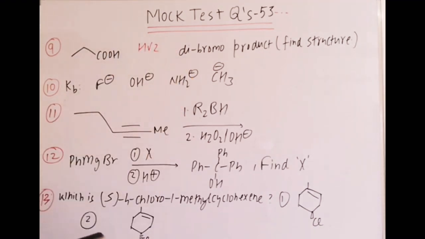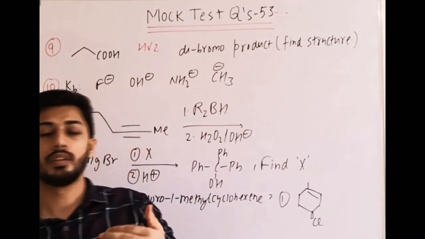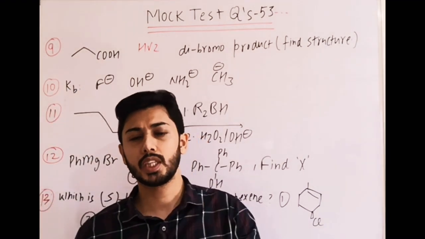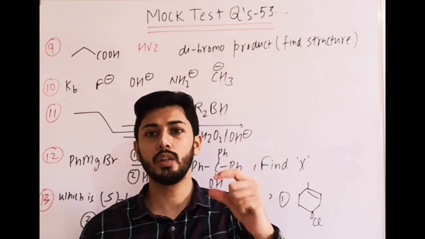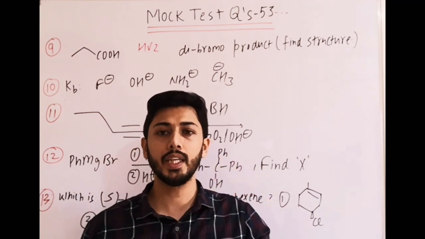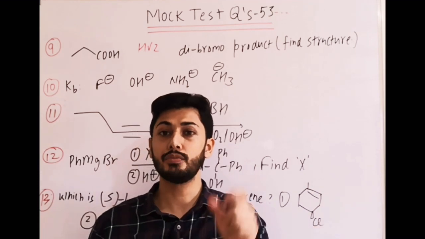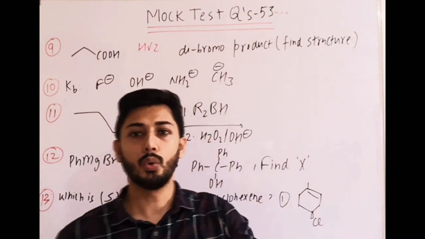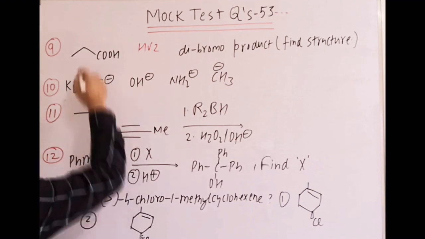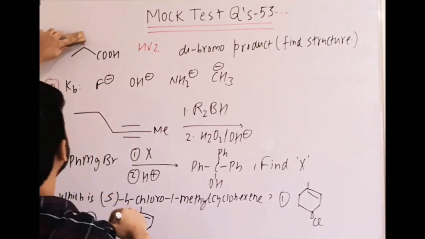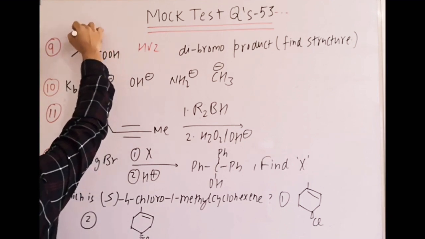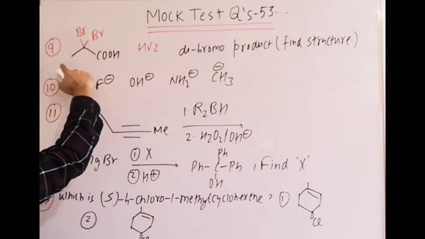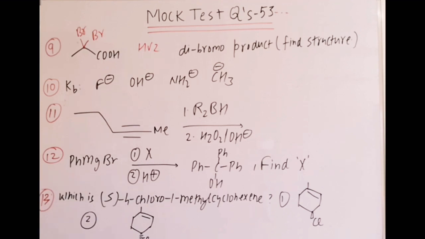So dibromo means in HVZ, one by one, if we add further reagent, it will form another bromo product. That means all the alpha hydrogens can participate in this reaction. So that is the information given, dibromo formed. So which hydrogens will participate? Both alpha hydrogens. That means here 2 hydrogens, and the only option you will select is alpha position both. They are not adjacent, it is geminal. Okay, so it is a direct part of the HVZ.